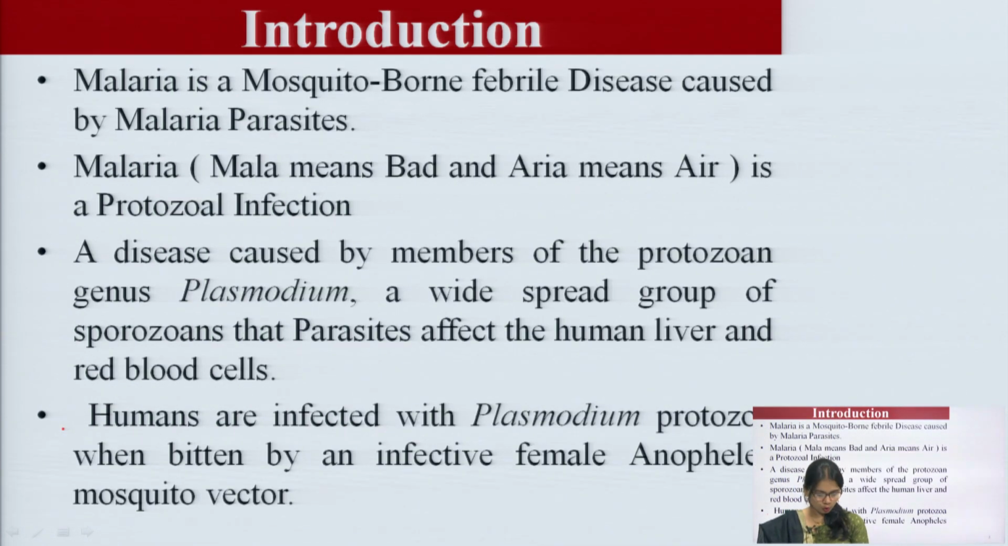Now, malaria, as everyone knows, is a mosquito borne febrile disease caused by malaria parasites. The word malaria: mala means bad and aria means air. It is a protozoal infection, a disease caused by a member of the protozoan genus Plasmodium, a widespread group of sporozoans. That parasite affects the human liver and red blood cells. Humans are infected with the Plasmodium protozoa when bitten by an infective female Anopheles mosquito vector.